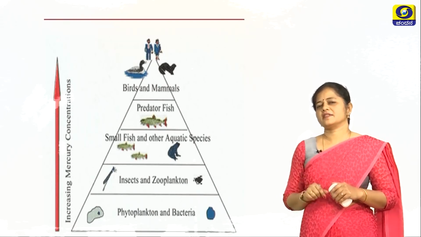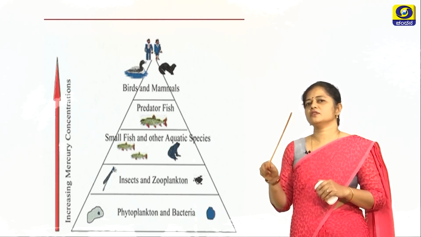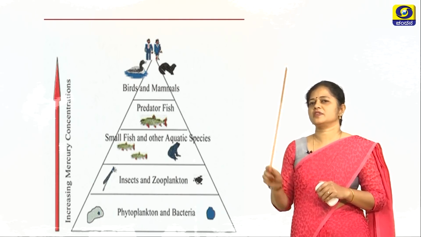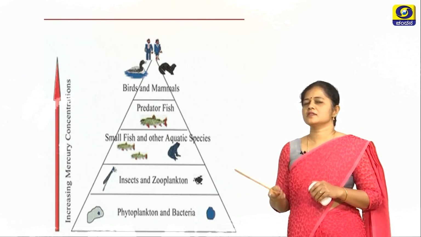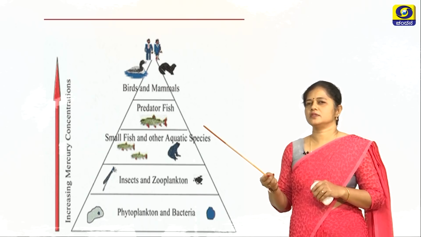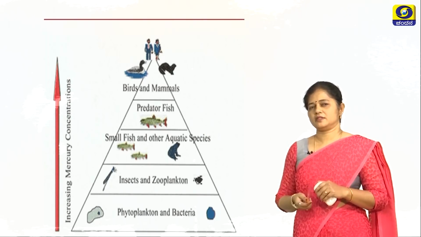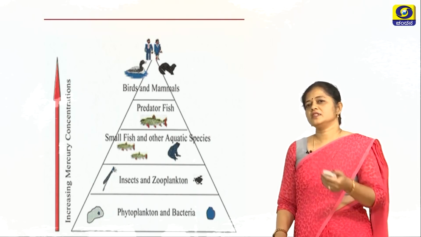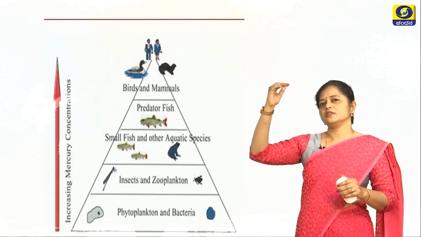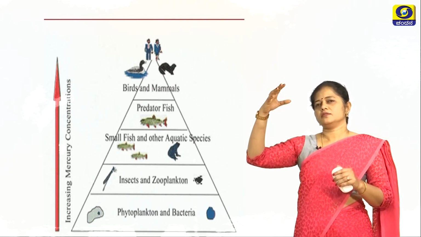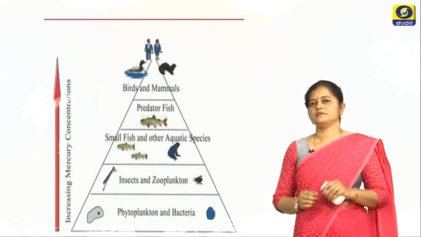Now, we can see a few examples here. This shows the increase in the concentration of mercury in each trophic level, starting from the phytoplanktons to the zooplanktons, the small fish, the larger fish, and the birds or the mammals which consume them in turn. So, here it goes on increasing from one trophic level to another, and the ultimate trophic level will have the maximum concentration of that chemical.